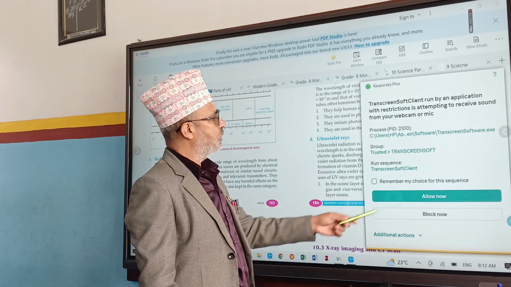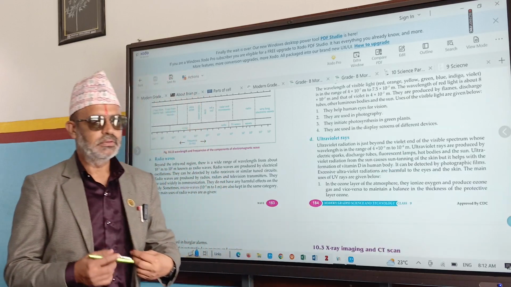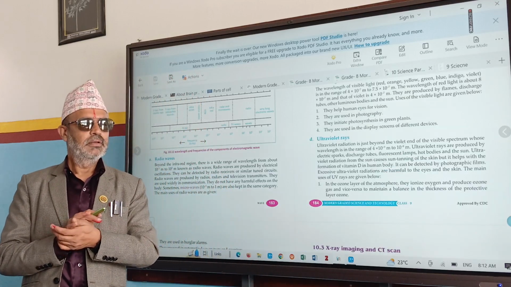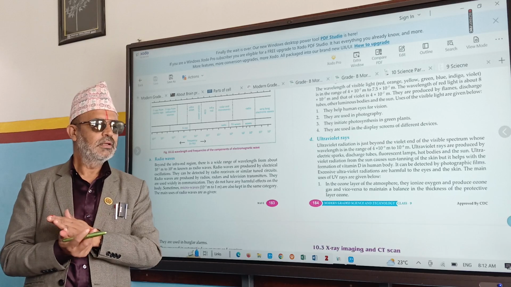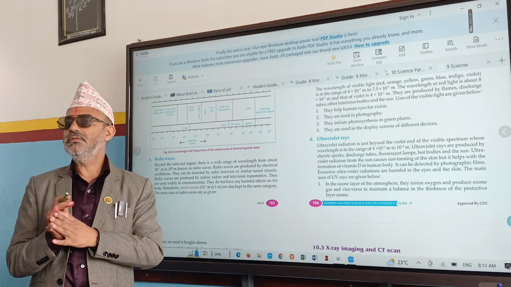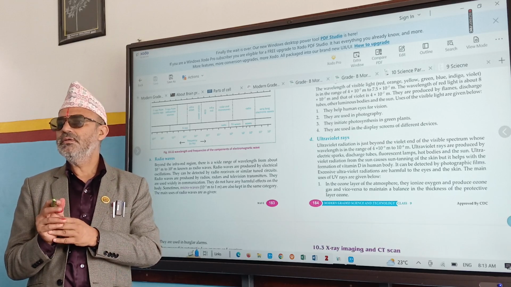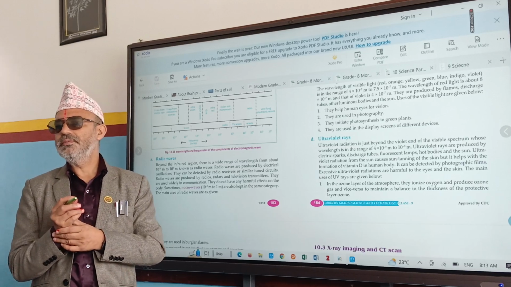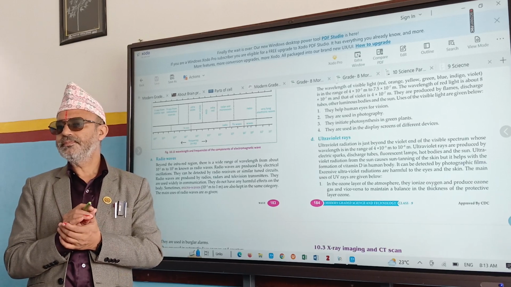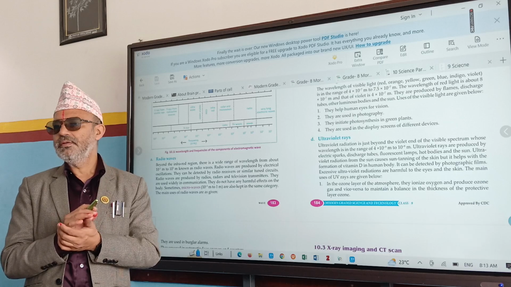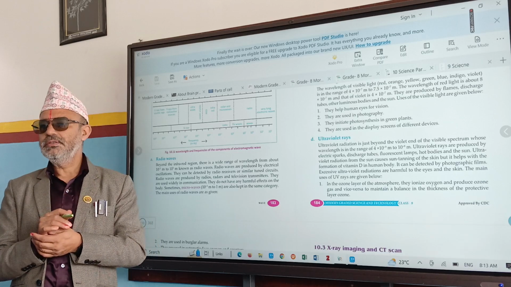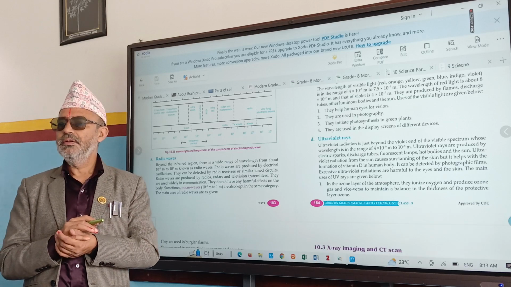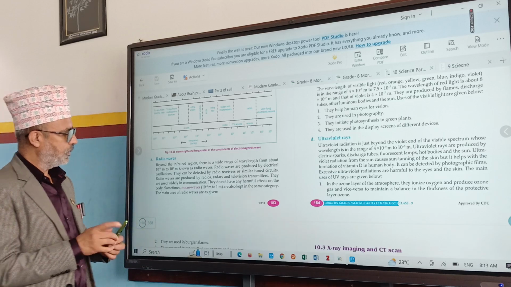So whose duty is to explain today? Yud. And next? Rajan. Wait. Only yours? Why do only his? Up to which page number does he have to do?